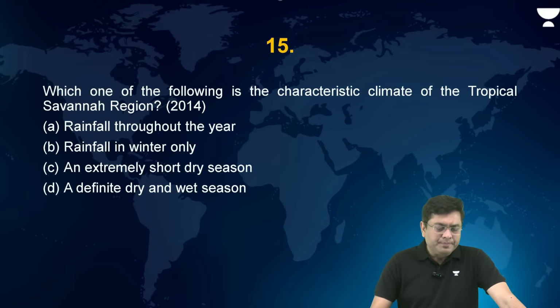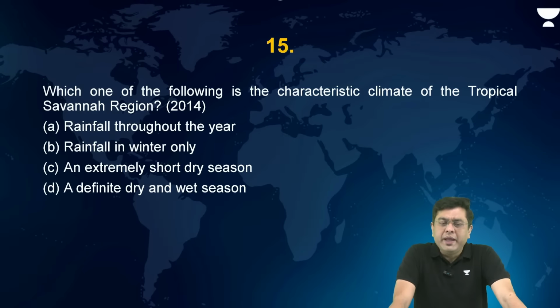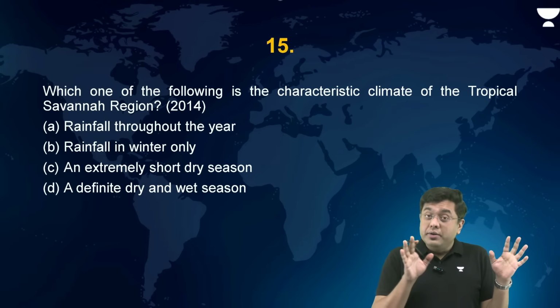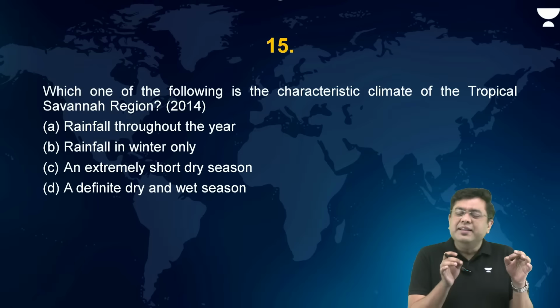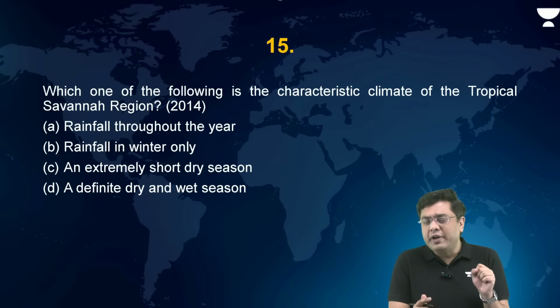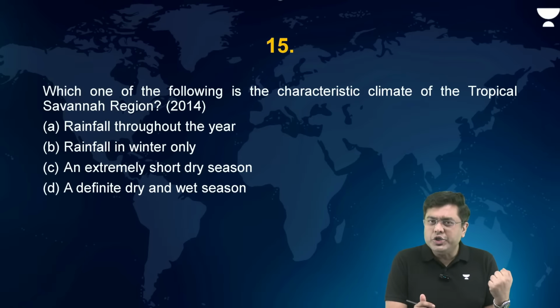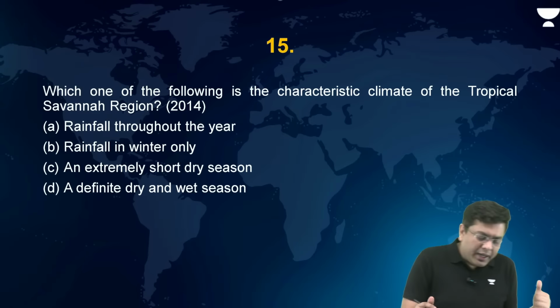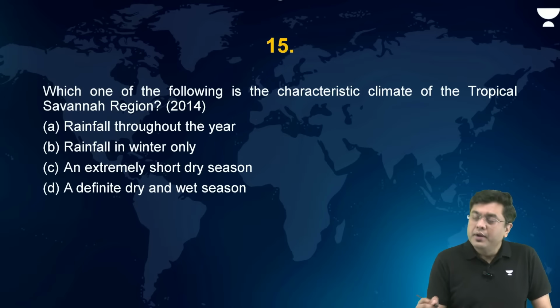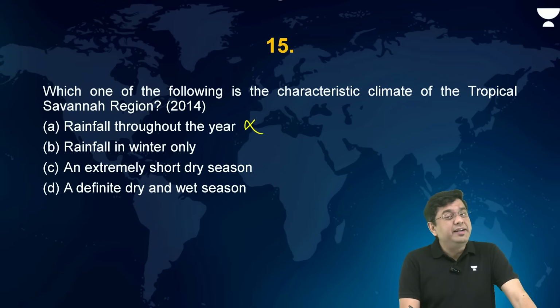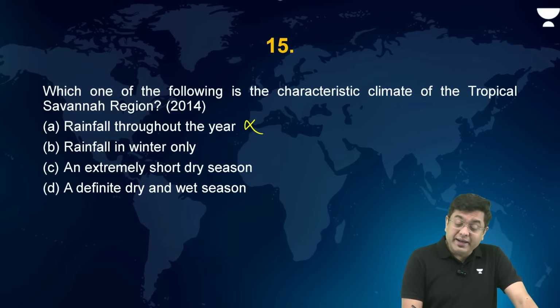Okay. Now, which of the following is or are the characteristics of the tropical savanna region? In the savanna region, basically the winter season is dry, whereas in the summer season, some amount of rainfall is received in the initial parts, right? So here, rainfall throughout the year? No. Rainfall in winter only? No. Winter is dry.